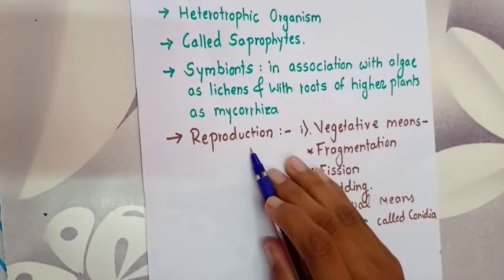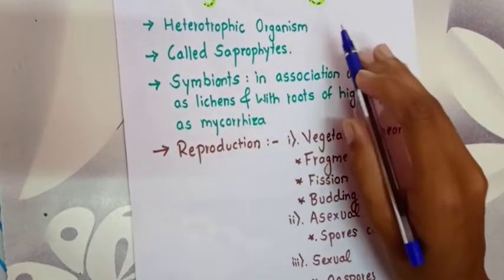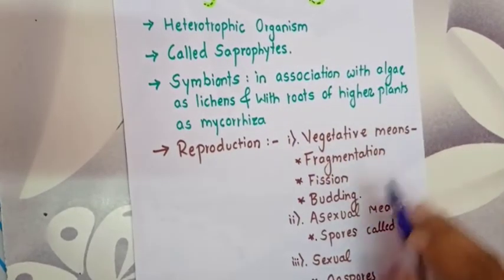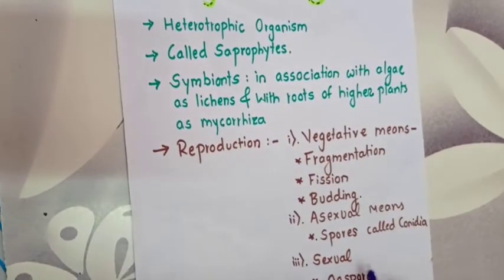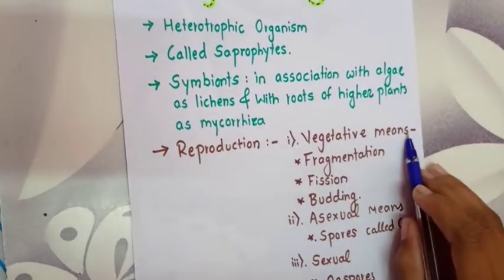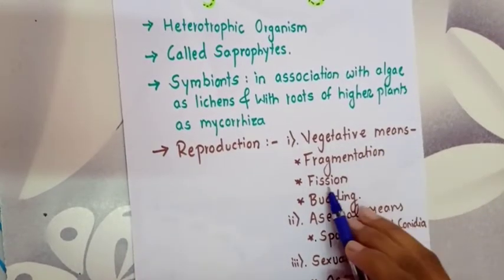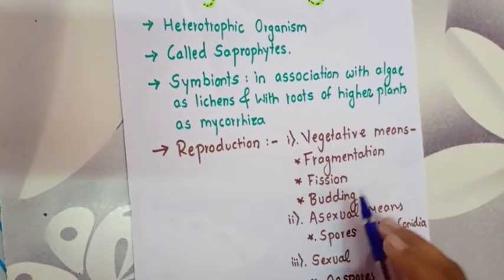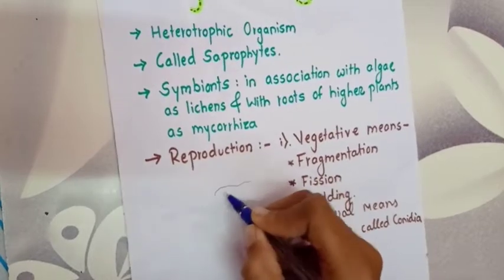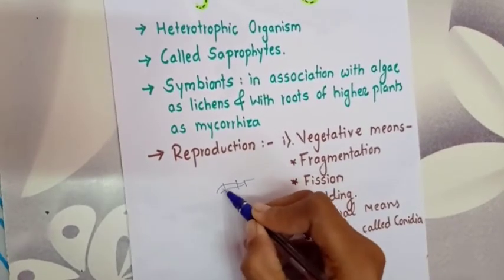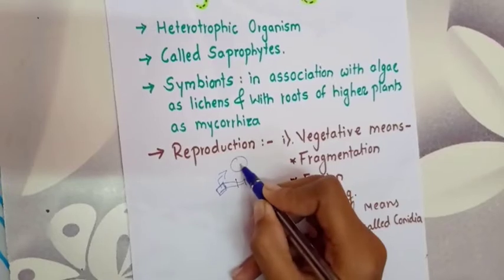Okay, now the reproduction mode of the fungi will be vegetative means, asexual means and sexual means. Vegetative means is by fragmentation, fission and budding. Fragmentation means one fragment will be there and there will be a breakdown, and that one fragment will lead to a new organism.